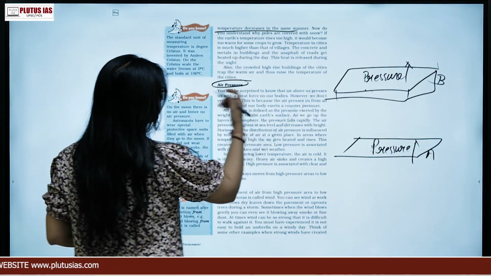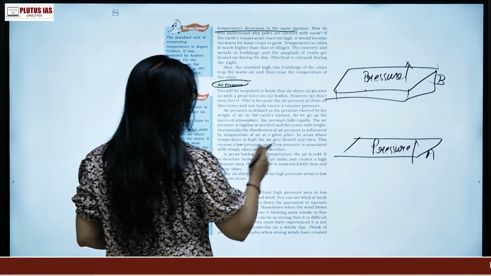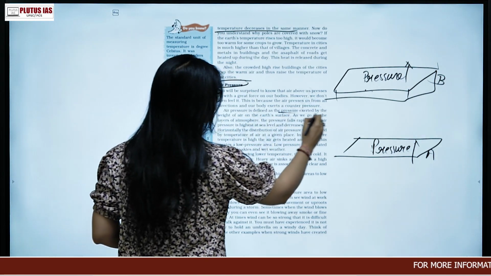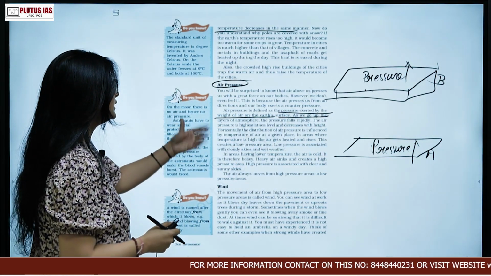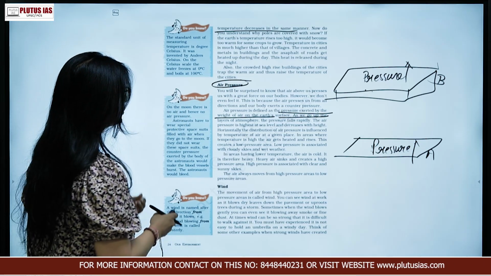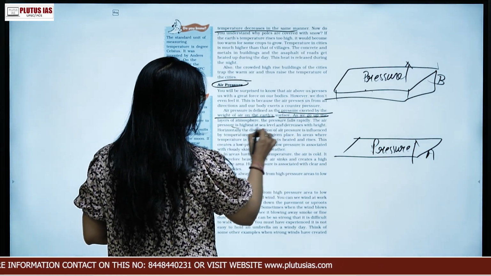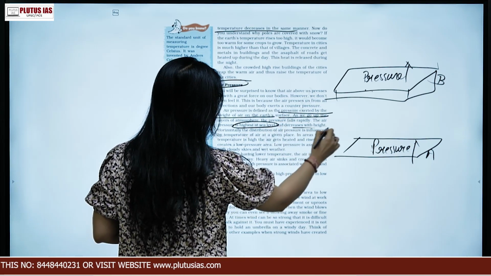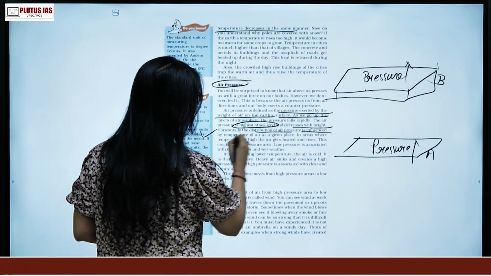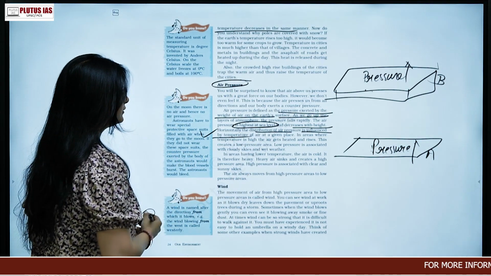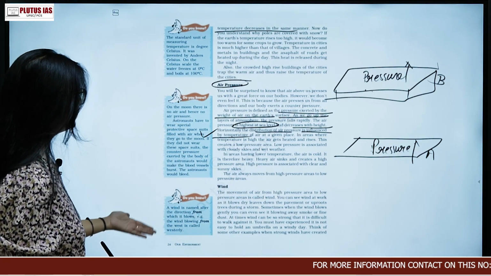So what is air pressure? It keeps on differing. It is defined as the pressure exerted by the weight of the air on the earth's surface. As we go up the layers of the atmosphere, the pressure falls quickly. The air pressure is highest at sea level and decreases with height. Horizontally, the distribution of air pressure is influenced by the temperature of the air at a particular place.